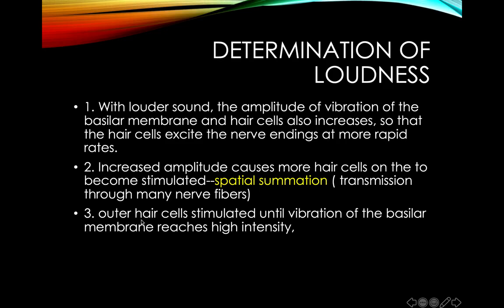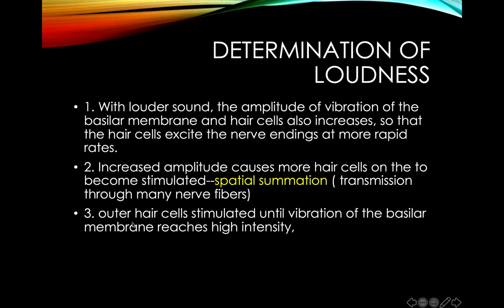I have told you already that spatial summations of the nerve fiber is maintained throughout the auditory pathway, right from the cochlea till the auditory cortex. The spatial pattern of the nerve fibers is maintained throughout the pathway. So the nerve fibers which are arising from the outer hair cell are only arising from the outer hair cell.